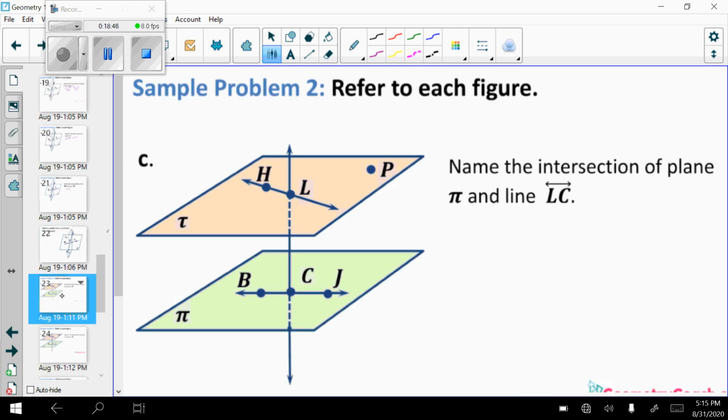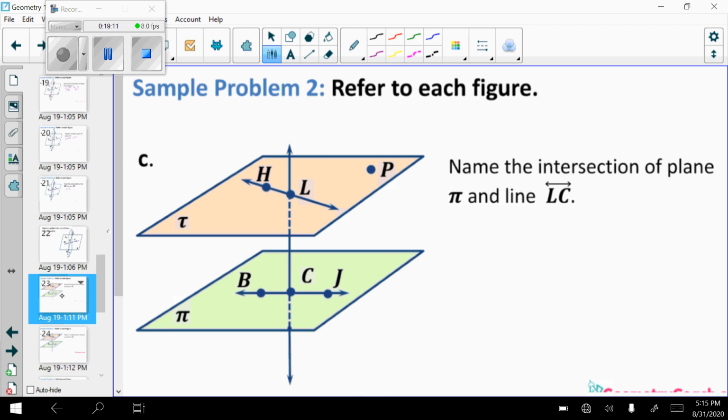So here I have 2 planes. Notice that these 2 planes don't intersect. Planes don't always have to intersect. So remember we said that in the room you're in, the ceiling is a plane, the floor is a plane, the walls are planes. Your ceiling and your floor don't touch each other. So that's a picture of this. Or you could imagine 2 sheets of paper with a pencil connecting the 2, going through both of them, but the papers don't touch each other.